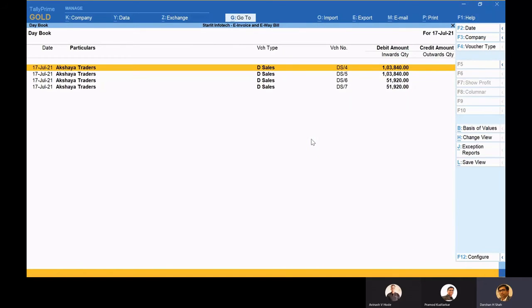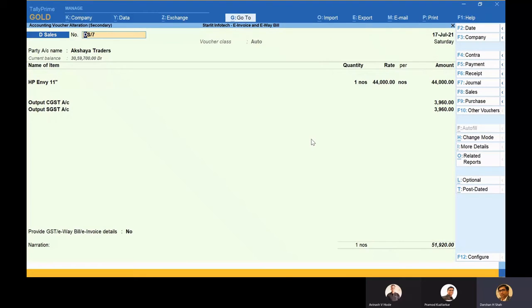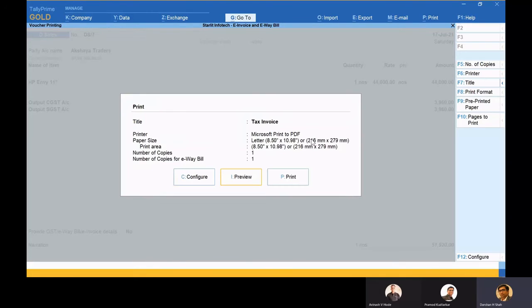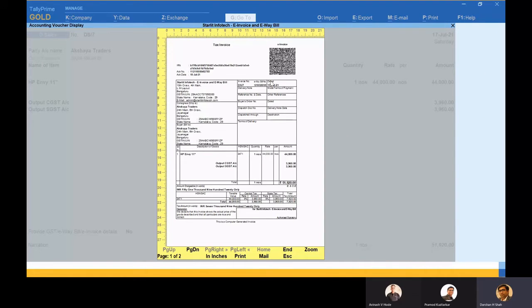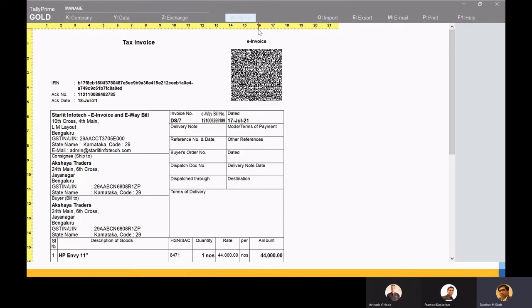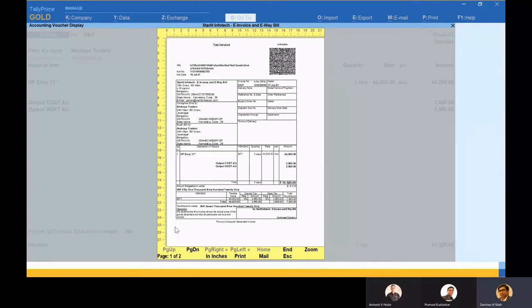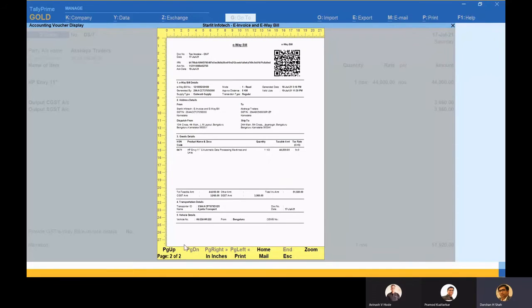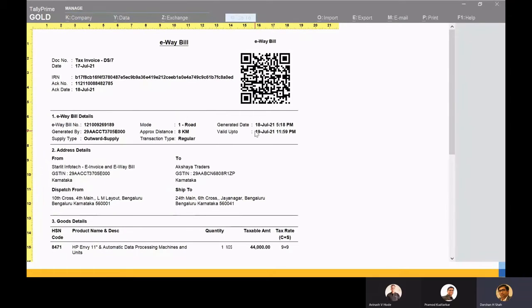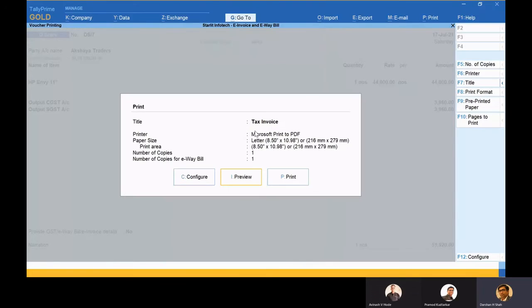And if I want to see those 2 transactions, I can just go over here, Alt P for printing. And here I'm ready with this IRN. This is the QR code for the e-invoice. And on the second page, it says that the e-way bill is also ready. This is very fast, and I feel that people would really enjoy this type of feature.